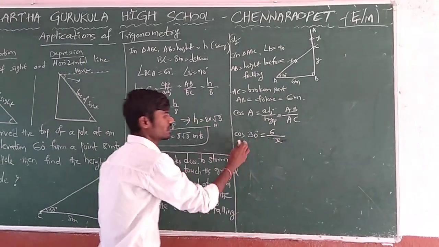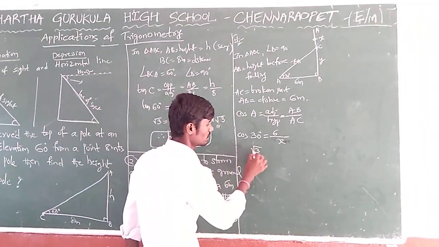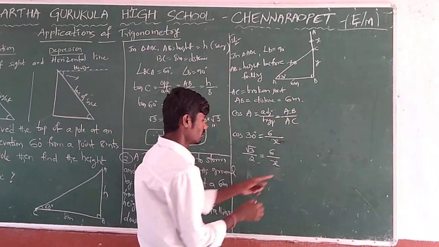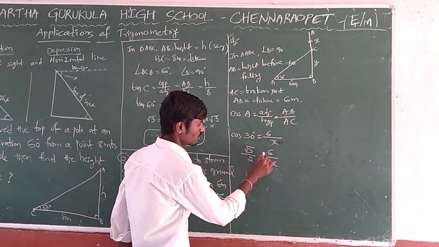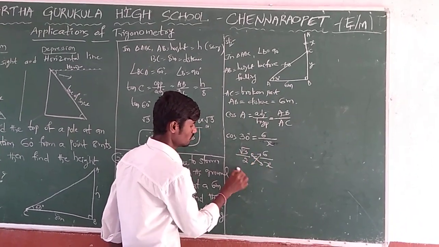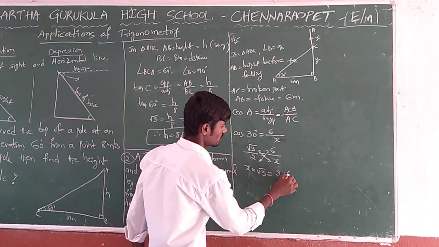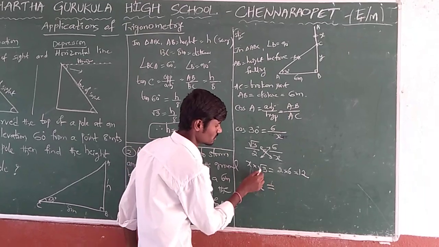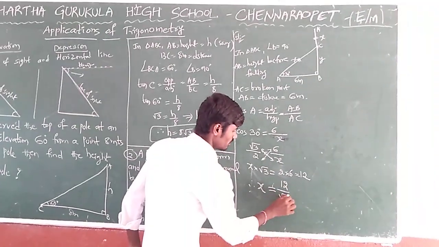We need it. Cos 30 is root 3 by 2, equals to 6 by x. From this we need only x. Do cross multiplication. x into root 3 is equal to 2 into 6, nothing but 12. So therefore x is equal to, transposing root 3 to the opposite side, 12 by root 3.